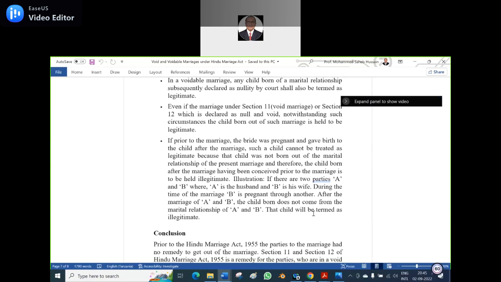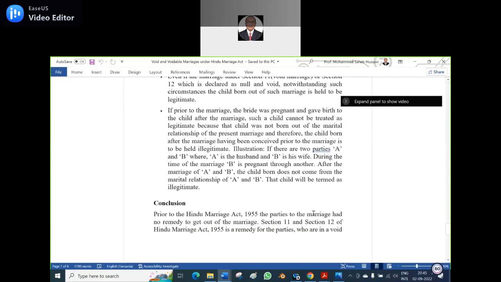If there are two parties, A and B, where A is the husband and B is the wife, and B is pregnant through another at the time of the marriage, the child born does not come from the marital relationship of A and B, and will be termed illegitimate. Because the seed is sown by somebody else.